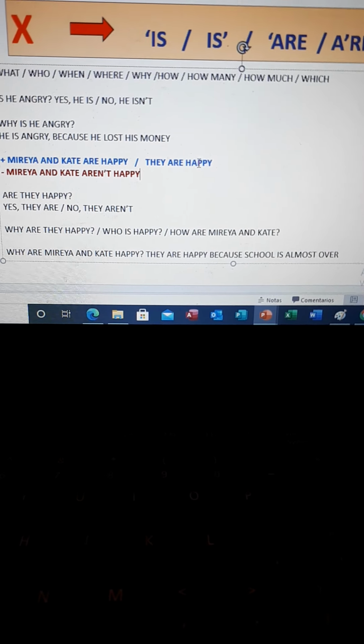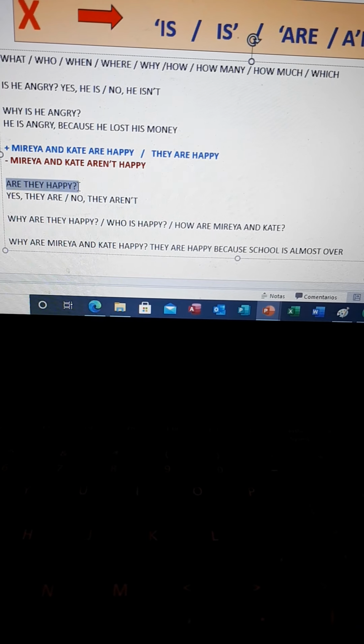And third step is the complement. For the question, we are going to make just one change of place. Instead of saying they are, we're going to say are they. First the auxiliary, and then the pronoun, and then the complement. Okay? This is a question. And also the question mark goes at the end.